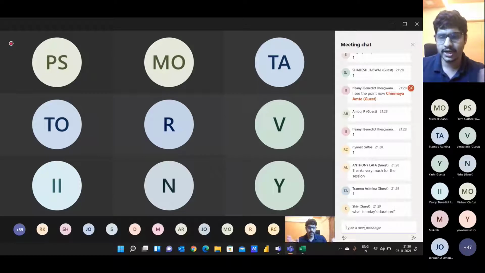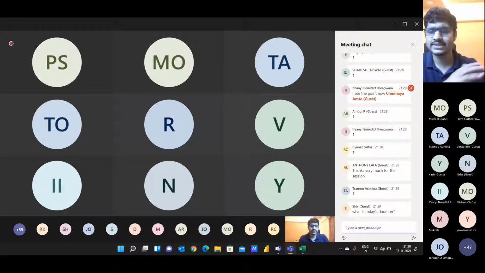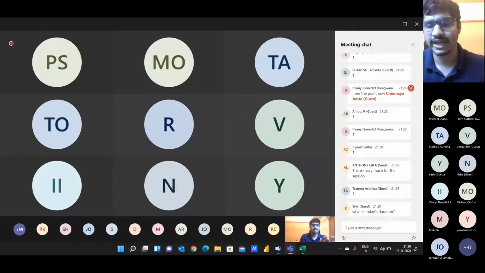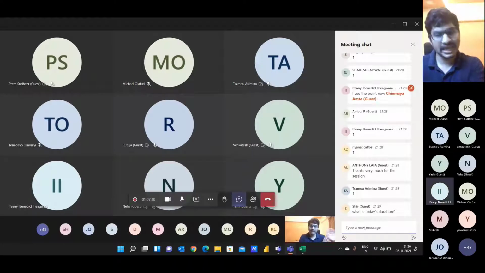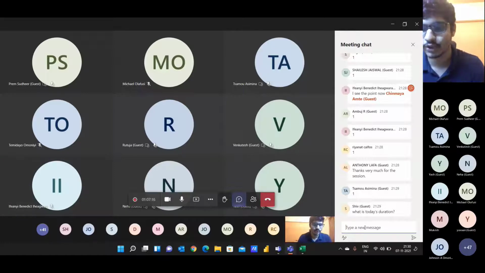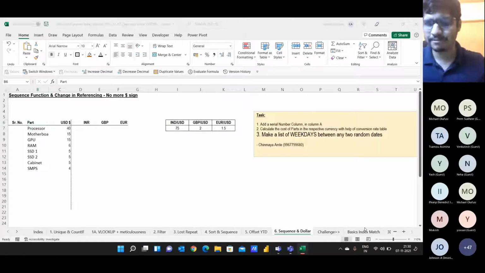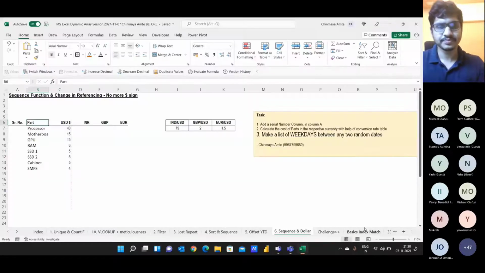I'll just try to wind up by giving a brief example of the concept of dynamic arrays. I thought we had more. Since we joined late, I think it makes sense for us to extend for another 10 minutes because we had waited for the initial timeline. So I'll briefly explain the concept of dynamic arrays, dollar signs, and why they are not required, and then we will quickly wrap up for Q&A and any queries you have. I'll go a bit fast because we have exceeded the timeline.